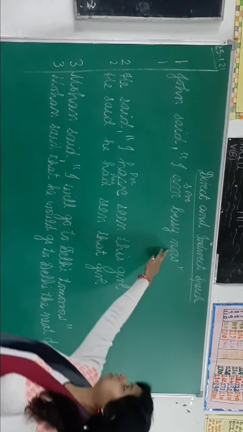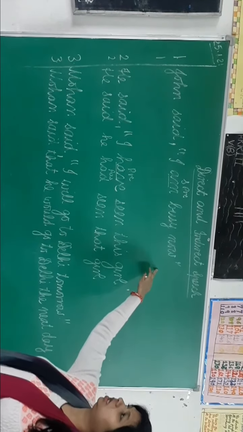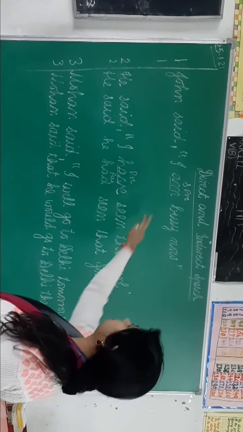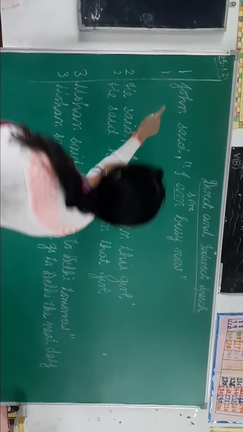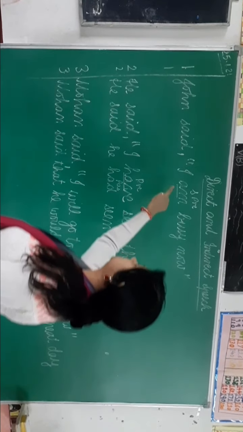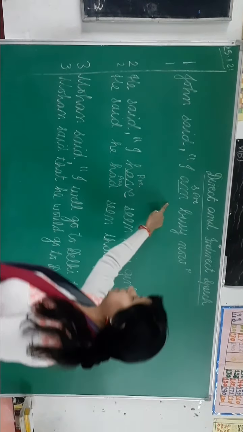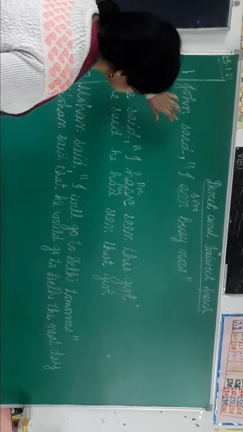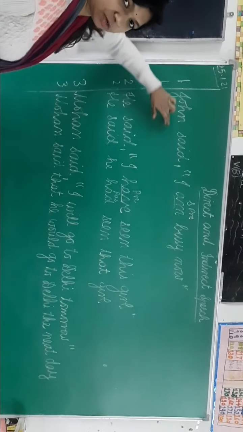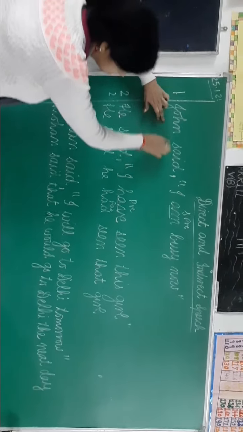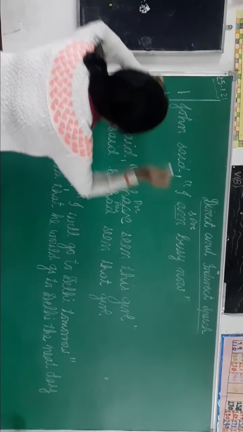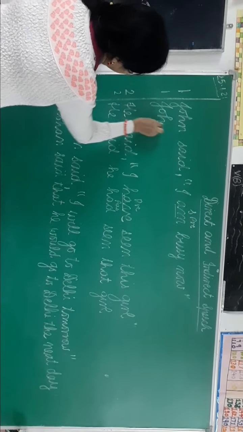Now another rule is that you have to change the words if you see these words in reported speech. It is very clear to you that this is reporting verb and this is reported speech. Now I have told you how to change. First you will see this is in past tense, and the reporting verb is in past tense, that means you have to change this. Now how will you do it? First you will copy this.